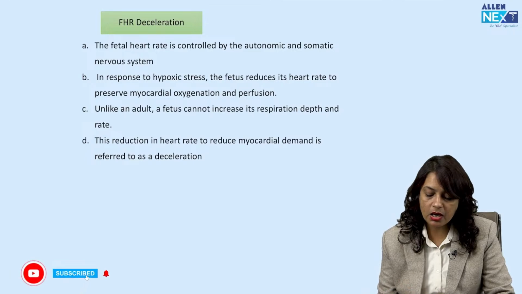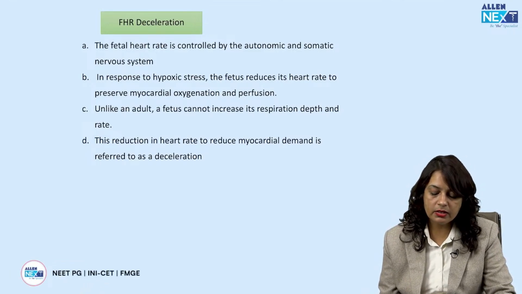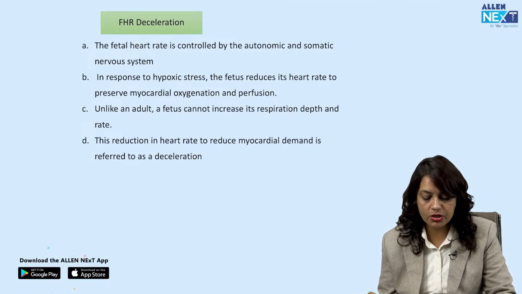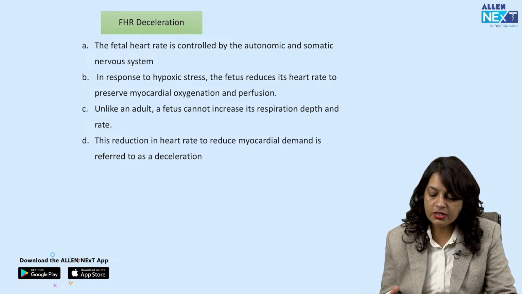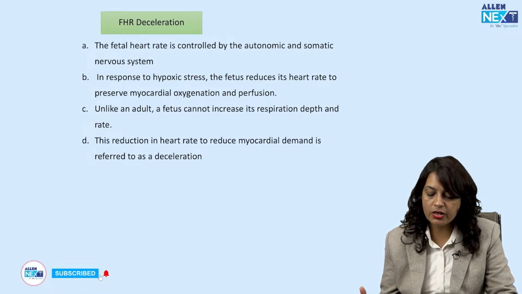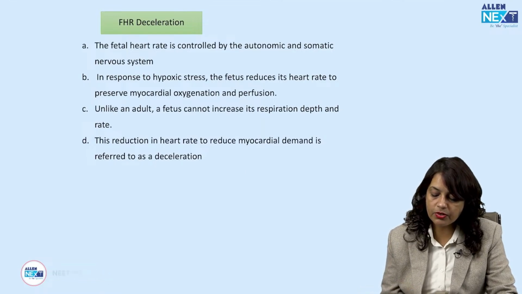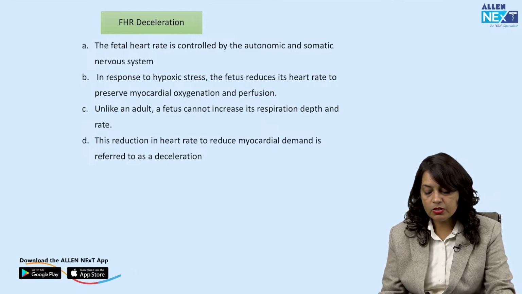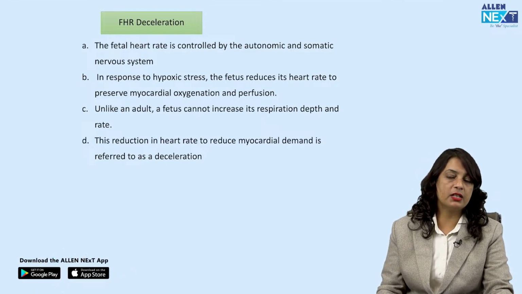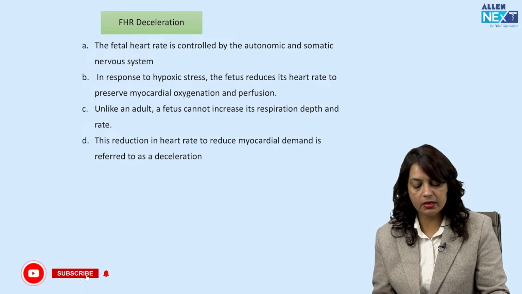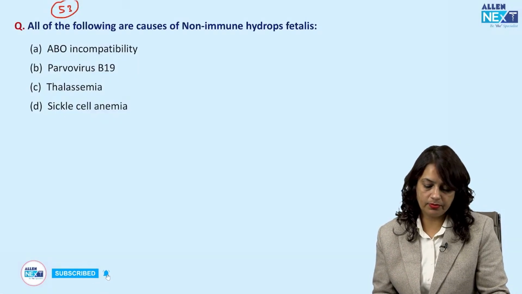So in response to hypoxic stress, there is a reduction in the fetal heart rate, and this is a way to preserve the myocardial oxygenation and perfusion. Unlike in an adult, the fetus cannot increase the respiratory depth or rate, so there is a reduction in the fetal heart rate to save the oxygen supply to the myocardium. So myocardial demand is referred to as the deceleration. So it is the interaction between the autonomic and the somatic nervous system.